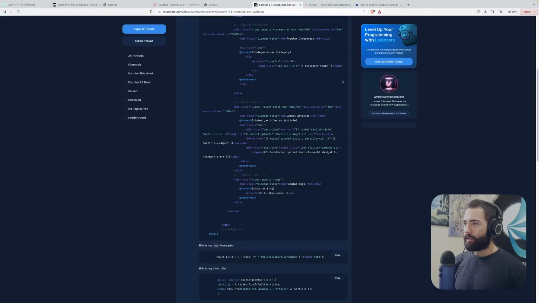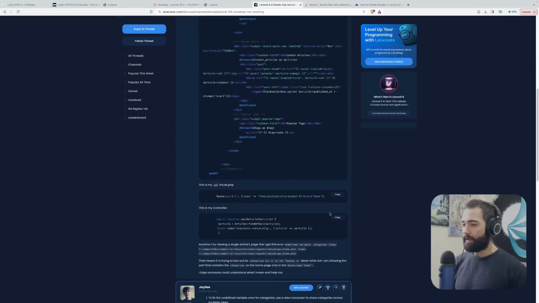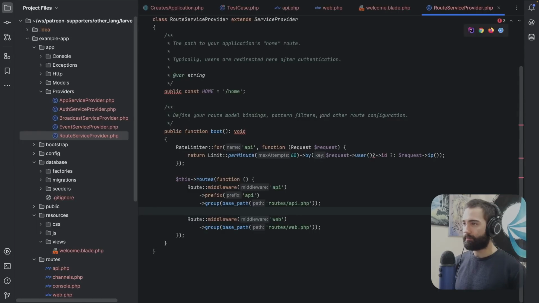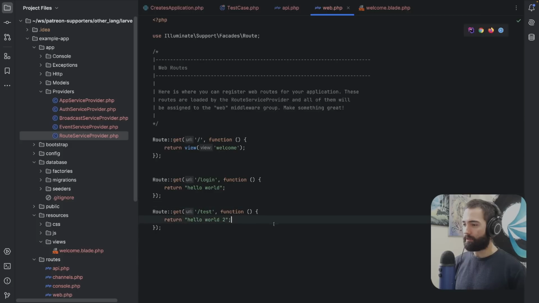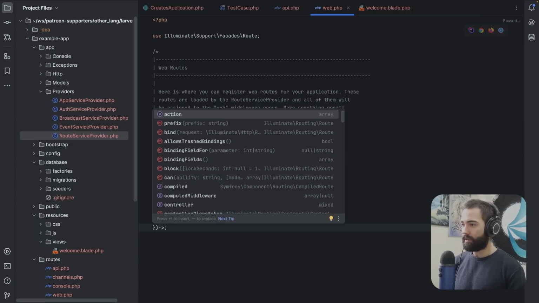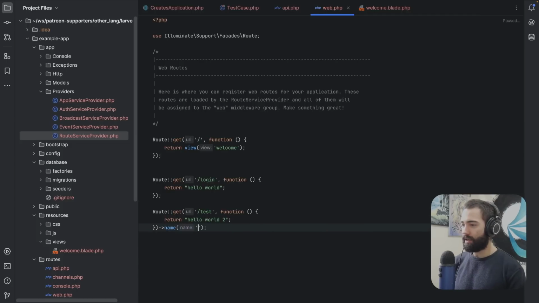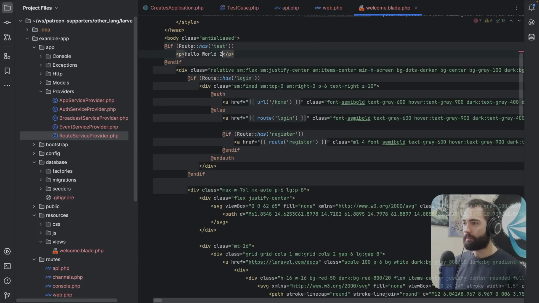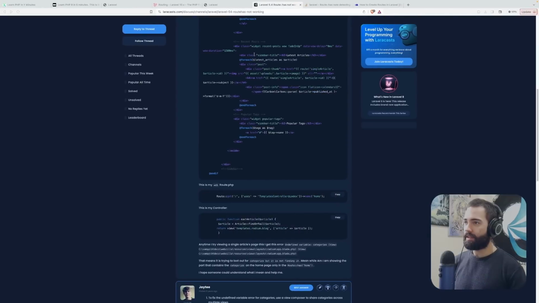Okay, so this article didn't answer any of my questions, but I stumbled upon this, which says you can put a name on your route. So I'm assuming now that I just need a name on my route. So over here, let's set the name to test. This should... where's my welcome blade? Test.